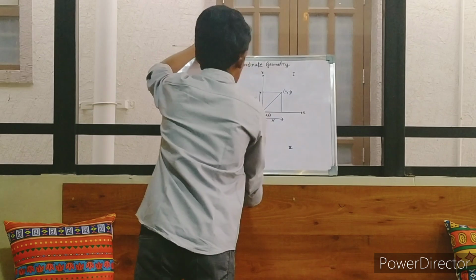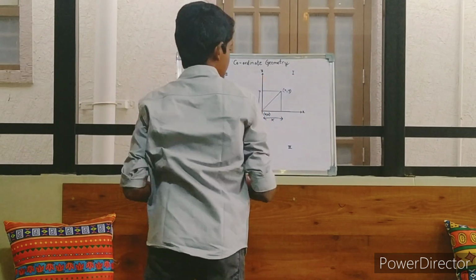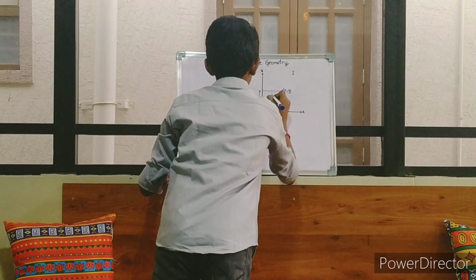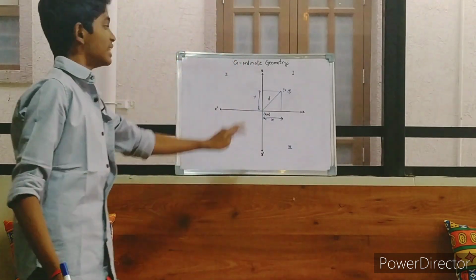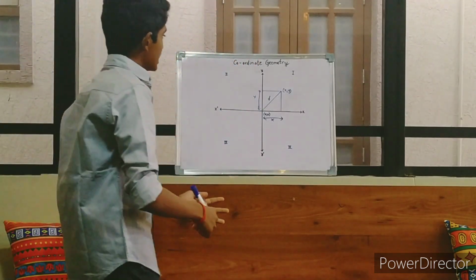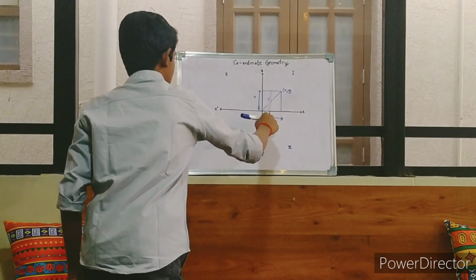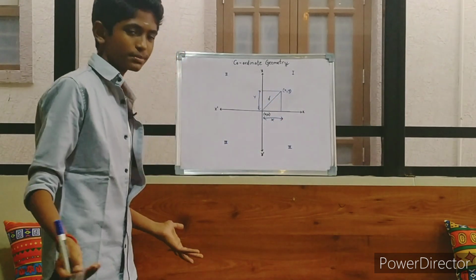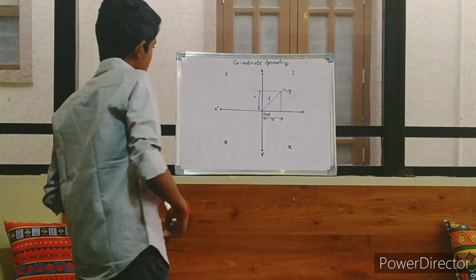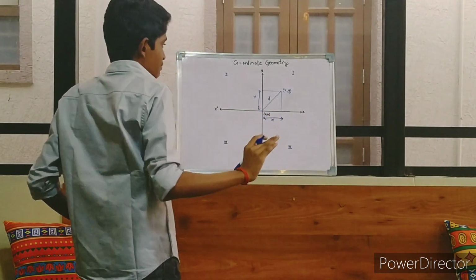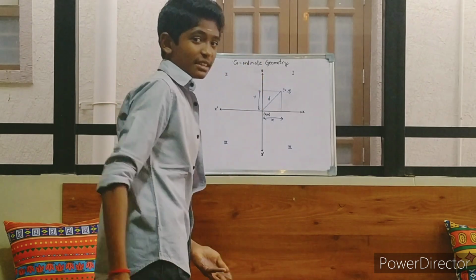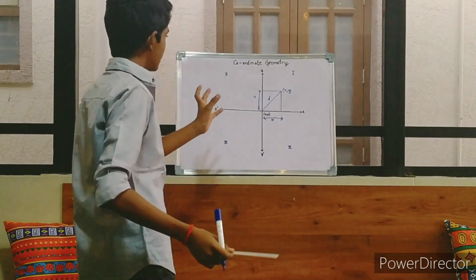And I want to know this distance. So I can denote the distance as d. For my convenience, I am denoting it as d. Now I need to find out this d in terms of x and y, because I have only x and y. So we are going to start by using what? First we will extend the axis.